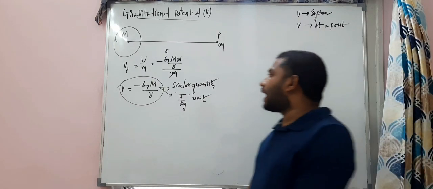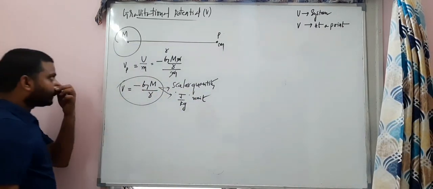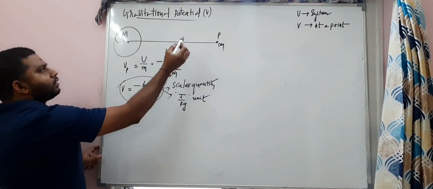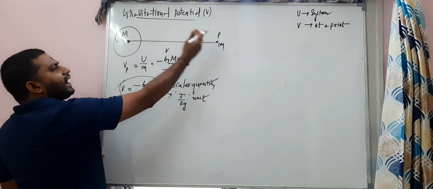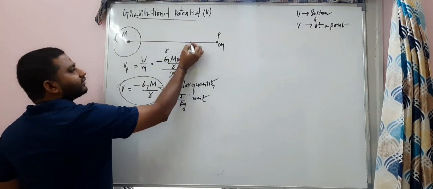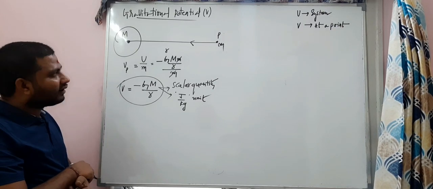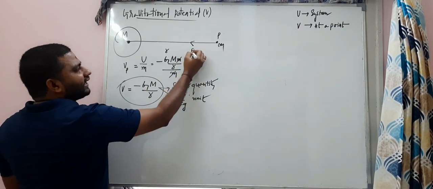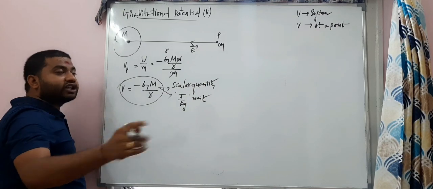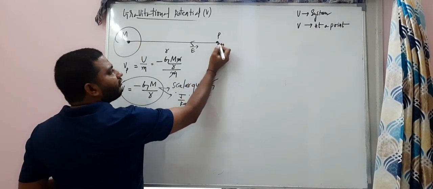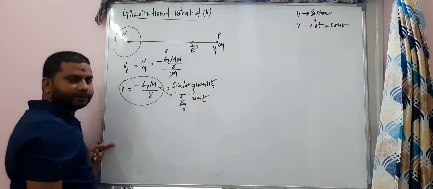Now what we are going to do is this: the mass will attract the small mass in this direction. Will you agree with this? So I can say this is the direction of gravitational field intensity. Imagine this is the V1 potential at this point.